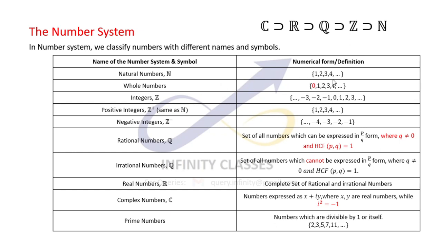And this started the beginning of counting: 1, 2, 3, and 4, and so on, and it goes till infinity. But of course, they started with smaller numbers as such. Then came the concept of whole numbers. It took a while for humans to actually understand the concept of zero or nothing, and so it came a little while later.